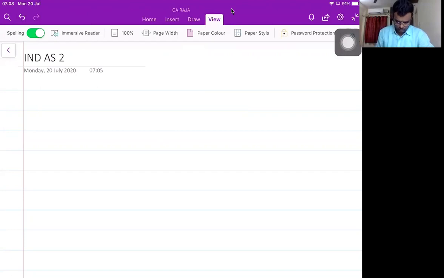Chapter number 4 assets. Indian AS 2 inventories. Indian AS 16 property, plant and equipment. Indian AS 116 leases. Indian AS 36 impairment of assets. Indian AS 38 intangible assets. Indian AS 40 investment properties. Indian AS 105 non-current assets held for sale.